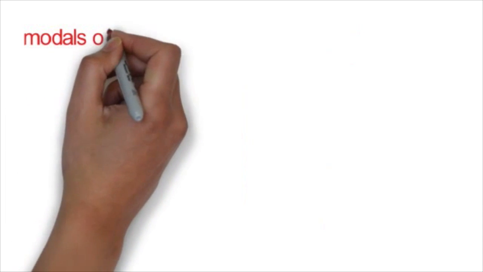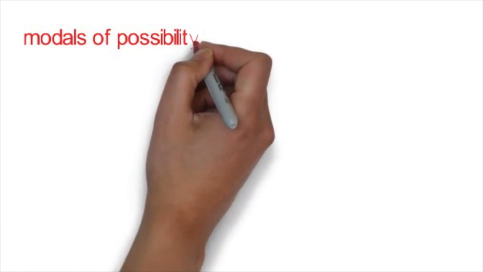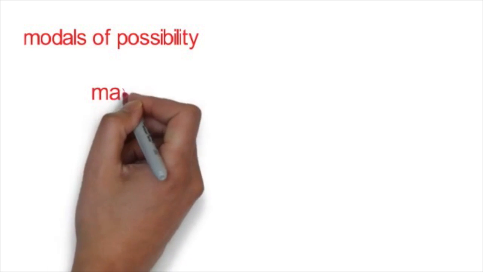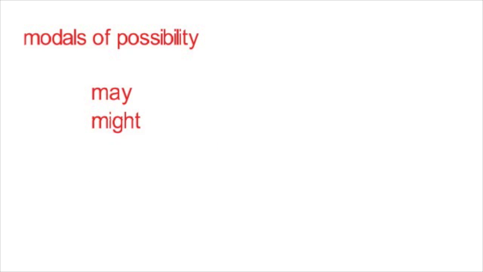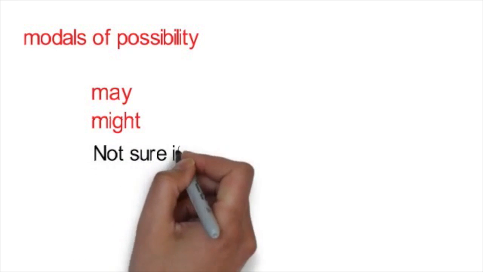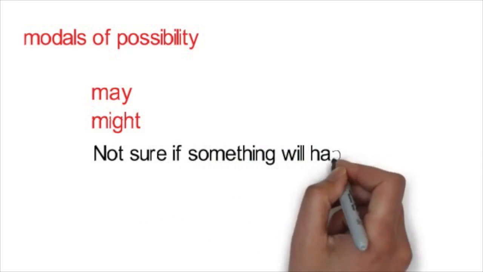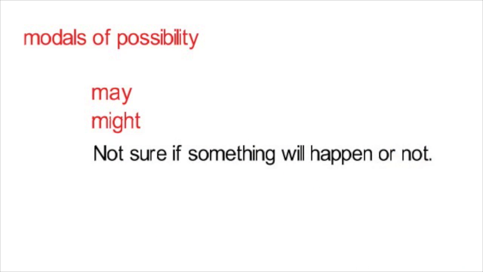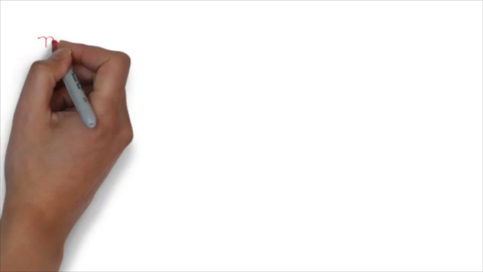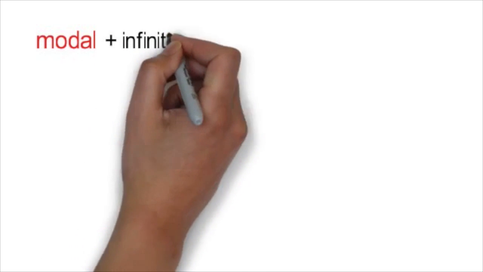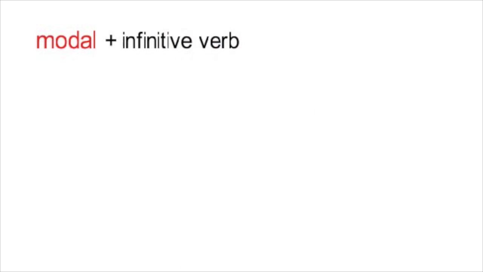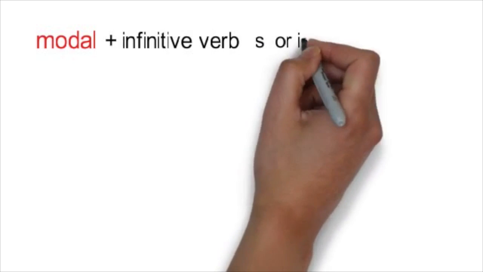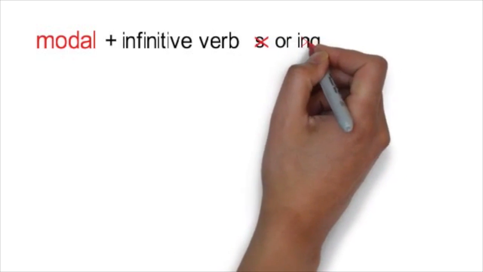Finally today, we will discuss modals of possibility, which includes may and might. We use these when we are not sure if something will happen or not. Let's look at the following two sentences, and remember the verb after a modal is an infinitive, so you do not change the verb by adding an ending like s or ing.